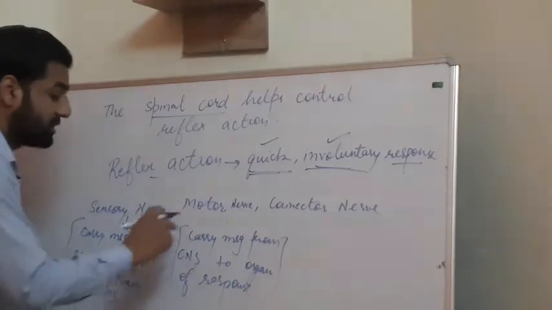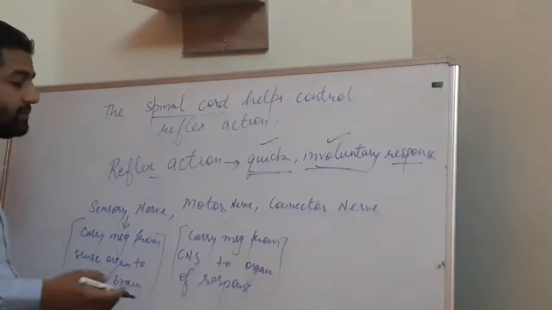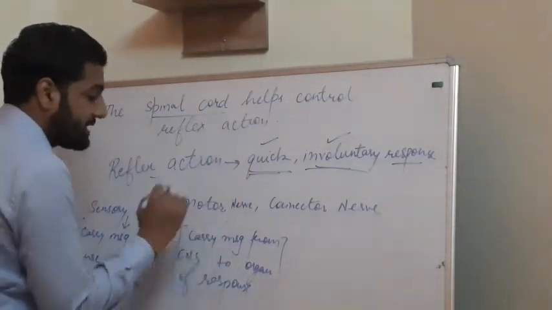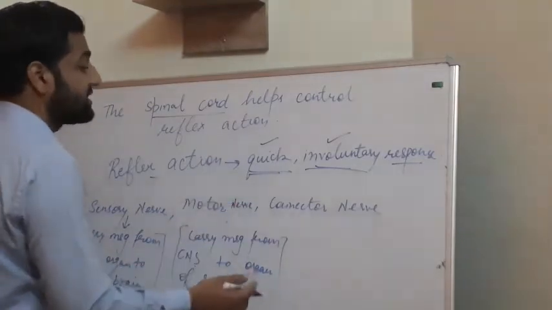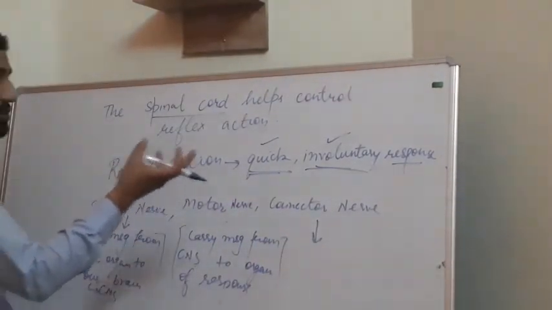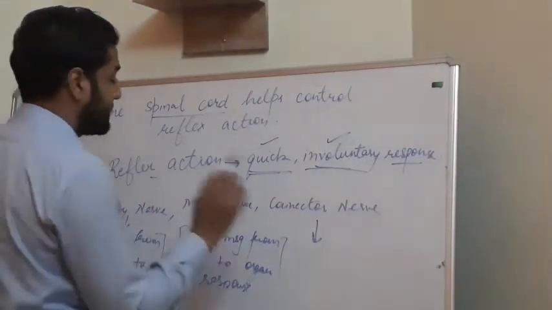Motor nerves are responsible for carrying the message from the CNS to our organ of response, like muscles or any organ involved in the particular action, telling that organ that you have to do this. And connector nerves act as a connection between sensory nerve and motor nerve.